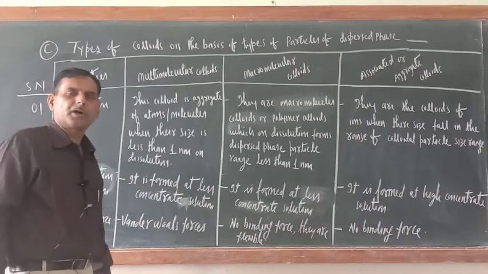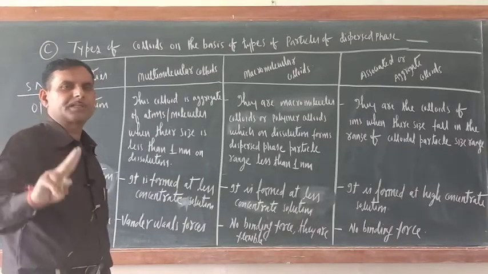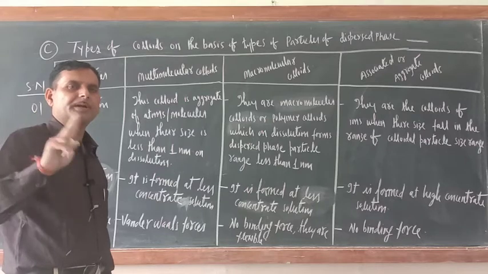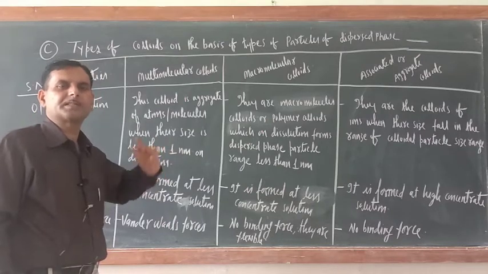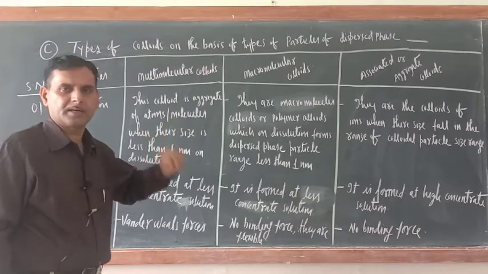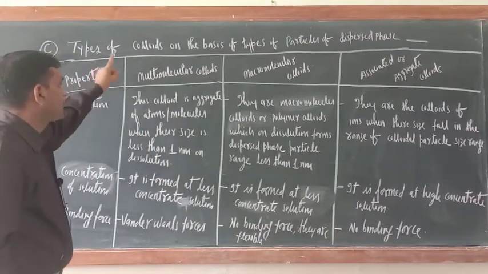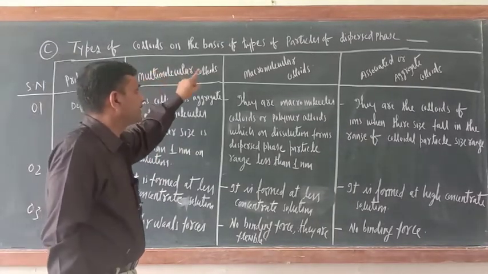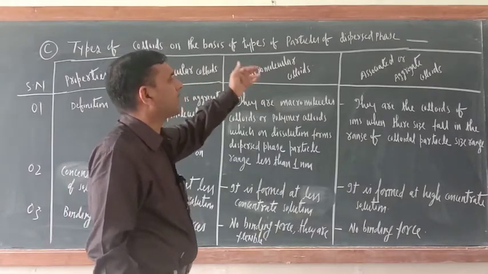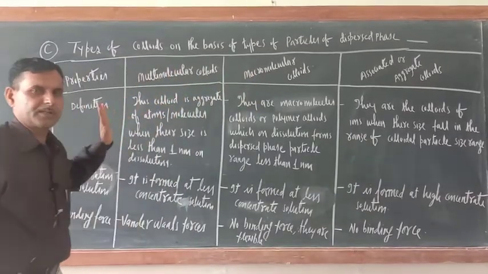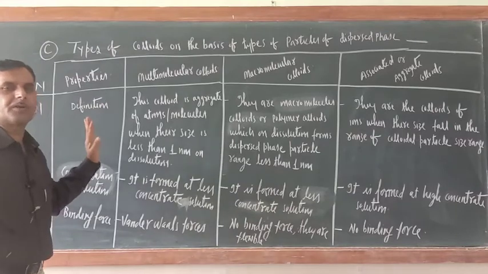So yesterday I taught you the classification of colloids on the basis of interaction between dispersed phase and dispersion medium. Now the third classification is types of colloids on the basis of types of particles of dispersed phase. Here, dispersion medium is not important.